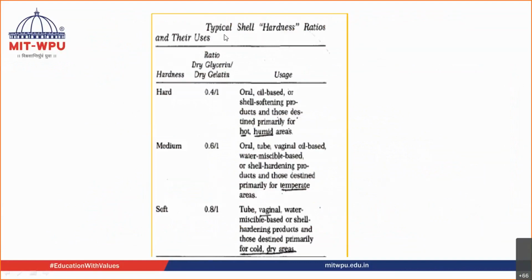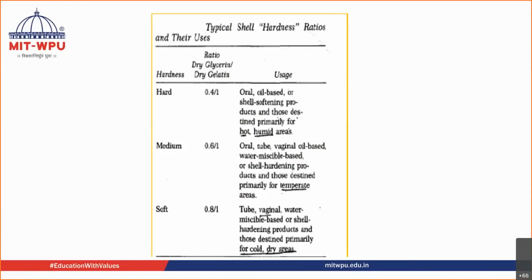Usually if you take a typical shell hardness ratio, then if the shell is hard, the ratio of dry glycerin to dry gelatin, the plasticizer ratio we are talking about, is 0.1 to 0.4 to 1 when the capsule is hard in nature.